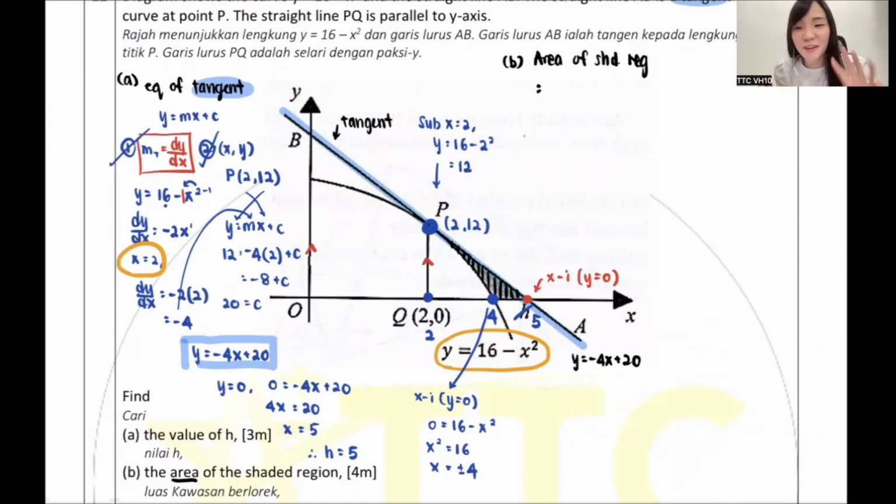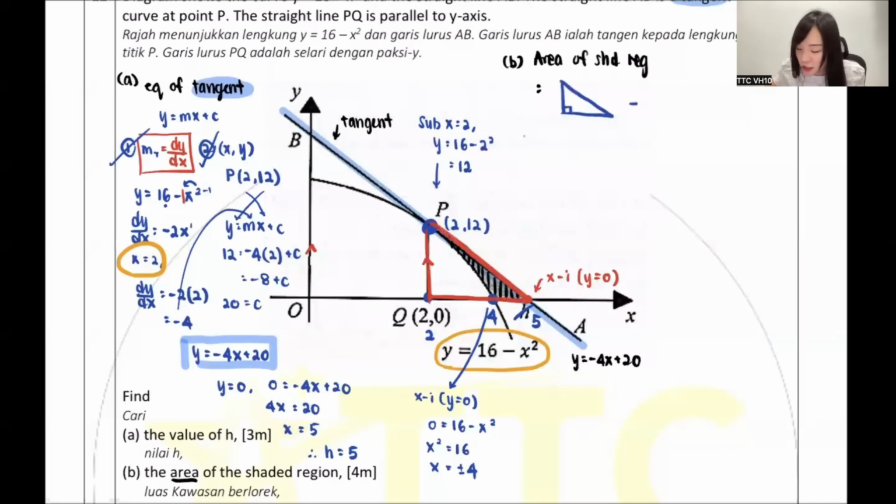So my dear, part B, they want to find the area of a shaded region. So how do we find area of shaded region? Big minus small. Better draw the shape out. So guys, look at this. The shaded region is from here to here. Oh, so isn't it a right angle triangle? So I take a right angle triangle, but I don't want to find the right angle triangle. I want to find the semi-flying part, right?